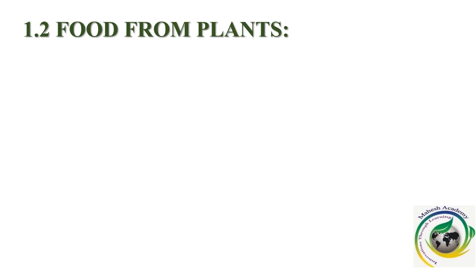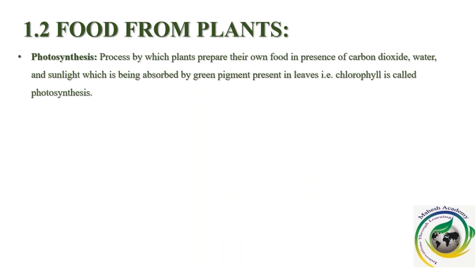Yes, it's the process called photosynthesis. The process by which plants prepare their own food in the presence of carbon dioxide, water and sunlight, which is absorbed by green pigments present in leaves, that is chlorophyll, is called photosynthesis.